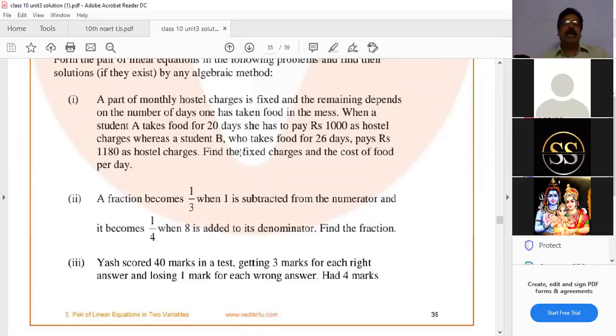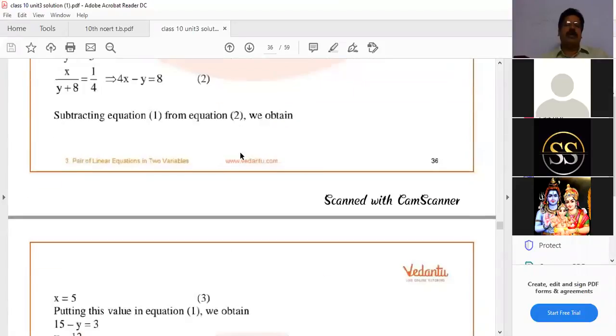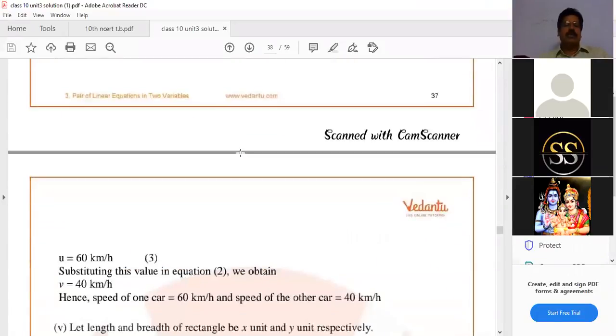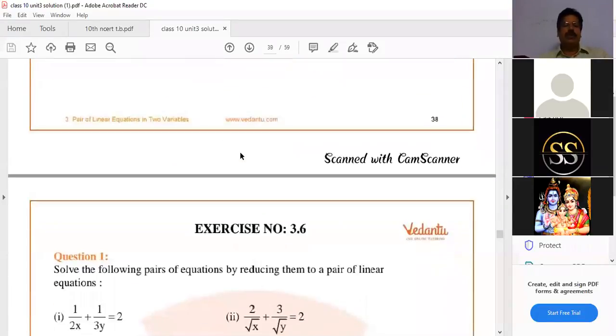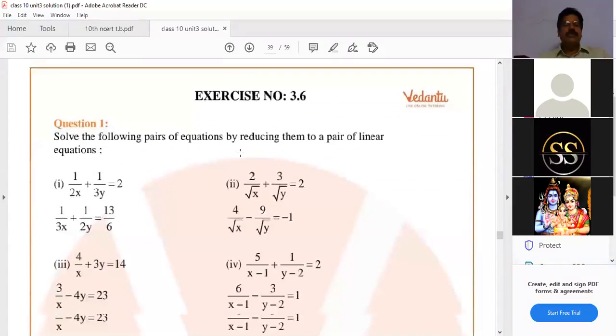There is one more worksheet. That worksheet is mainly with variables. That is a different worksheet. See, what is the difference? I'll show you the questions. Here you see, in exercise 3.6, first question: Solve the following pair of linear equations by reducing them to a pair of linear equations. Actually, they are not in the form of linear equations.